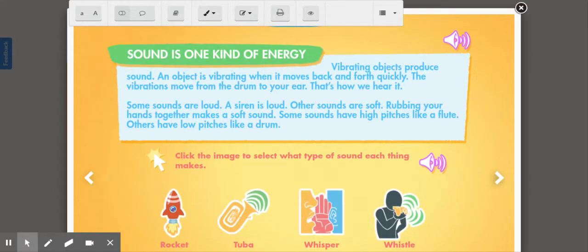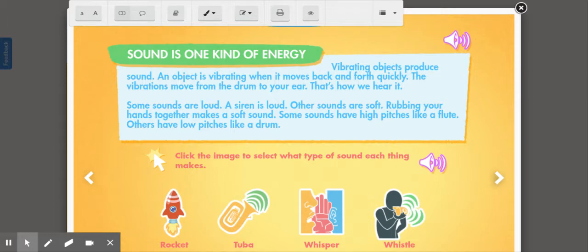Sound is one kind of energy. Vibrating objects produce sound. An object is vibrating when it moves back and forth quickly. The vibrations move from the drum to your ear. That's how we hear it. Some sounds are loud. A siren is loud. Other sounds are soft. Rubbing your hands together makes a soft sound.